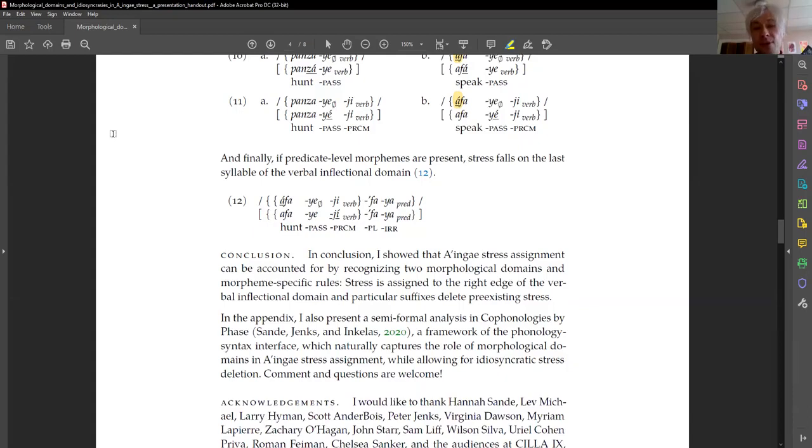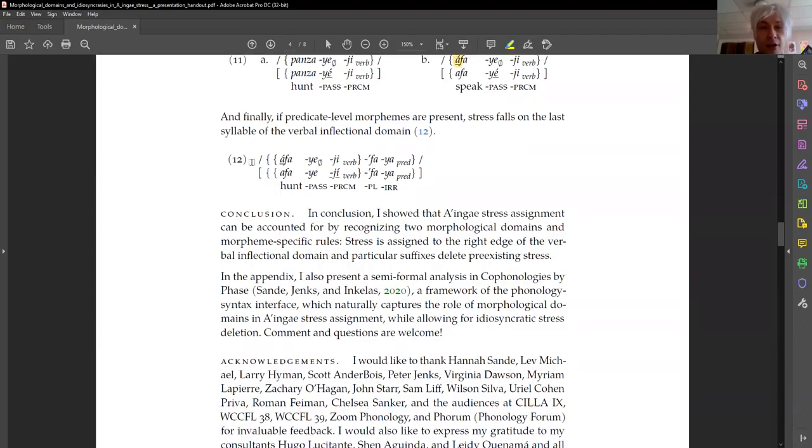And finally, if predicate level morphemes are present, stress falls on the last syllable of the verbal inflectional domain. Thus, in a longer form, such as 12, we can see that ye first deletes stress from the first syllable of afa, which allows then later for the stress to be assigned to the last syllable of the verbal inflectional domain. Thus, we get afayehifaya.